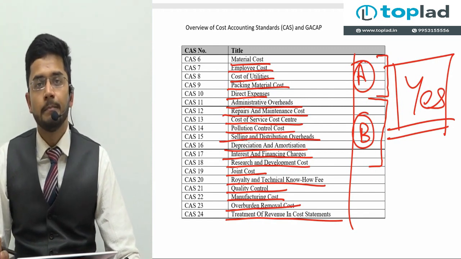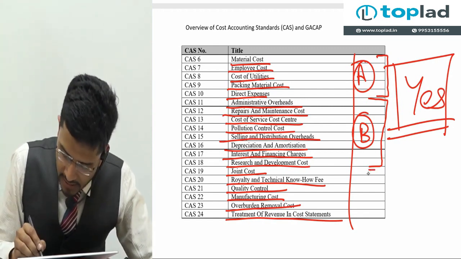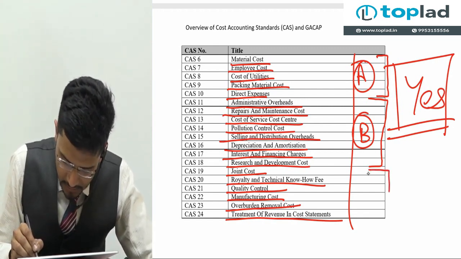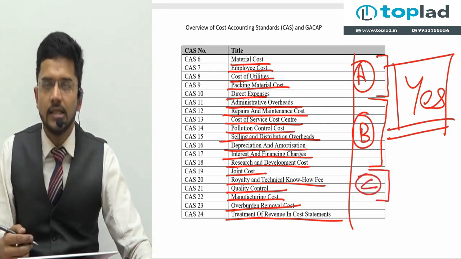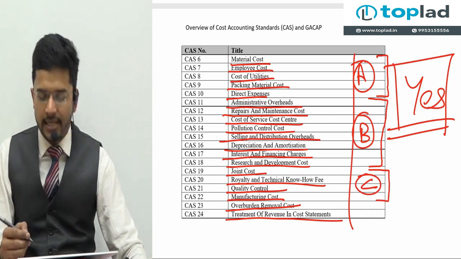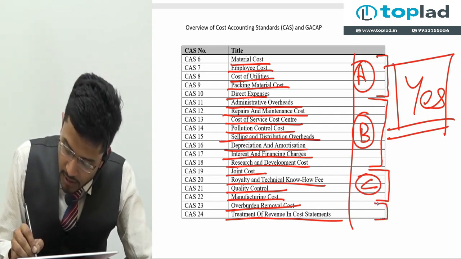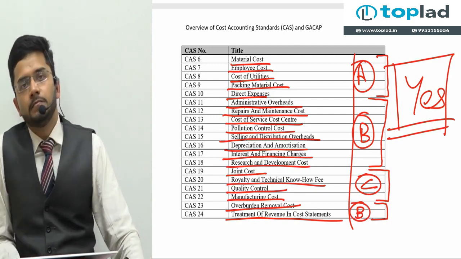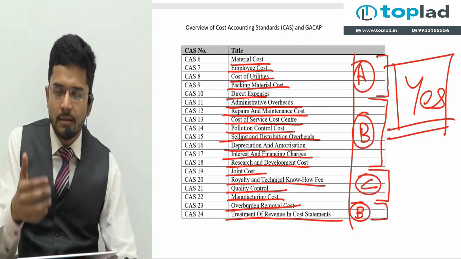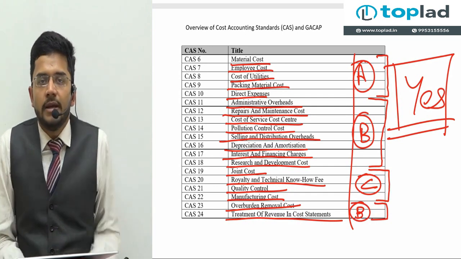particular standard. Then category C, 19 to 22 is category C. 23, 24 is again category B. So this is the bifurcation, and it is again based on trend, guys.